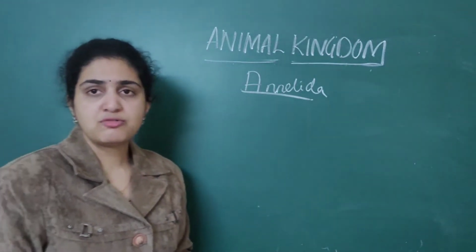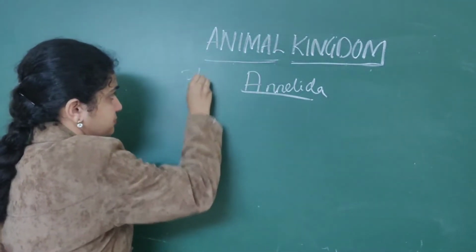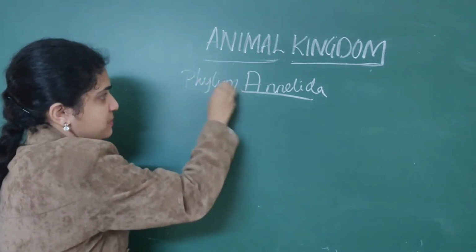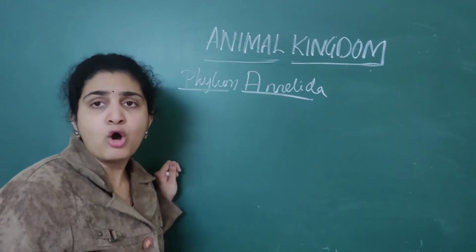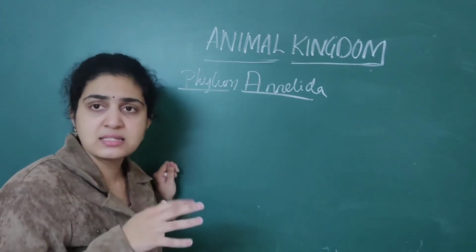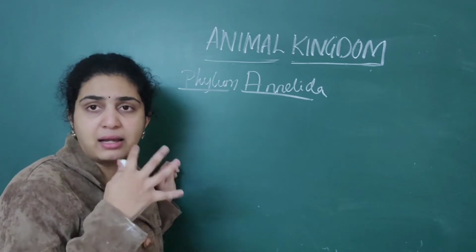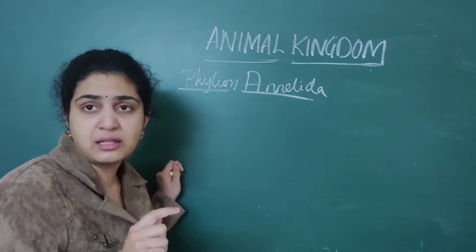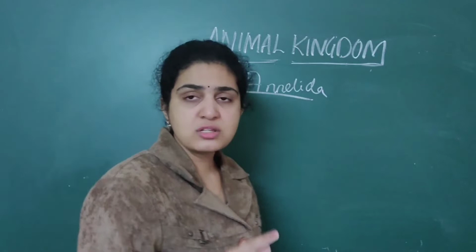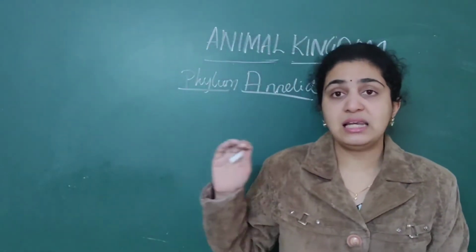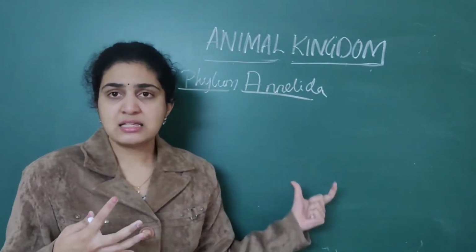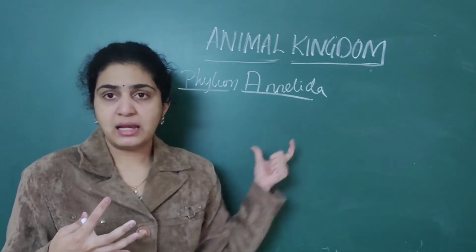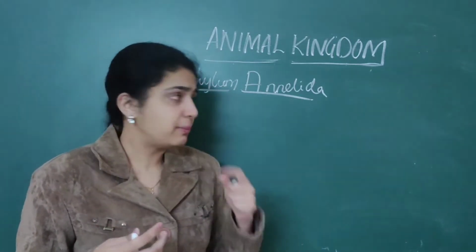When we start with the phylum Annelida, what is the specific feature exhibited by Annelida? Annelida means all the earthworms, Nereis, and blood sucking leeches, not flukes. Flukes come under Platyhelminthes. Leeches, which suck the blood of humans and numerous animals, come under phylum Annelida. So that you should remember.